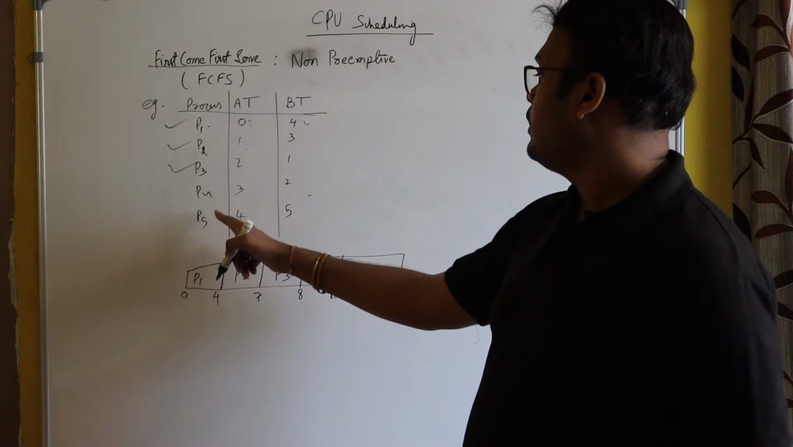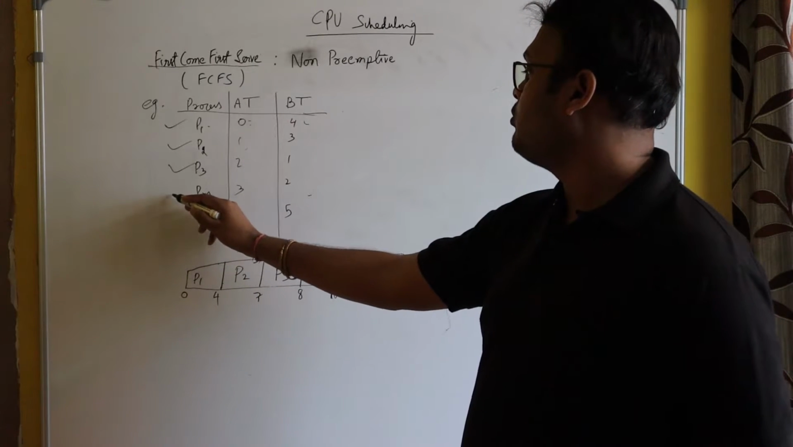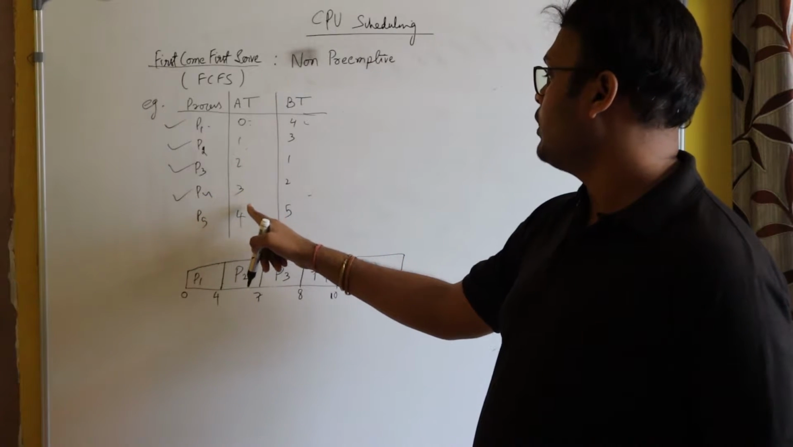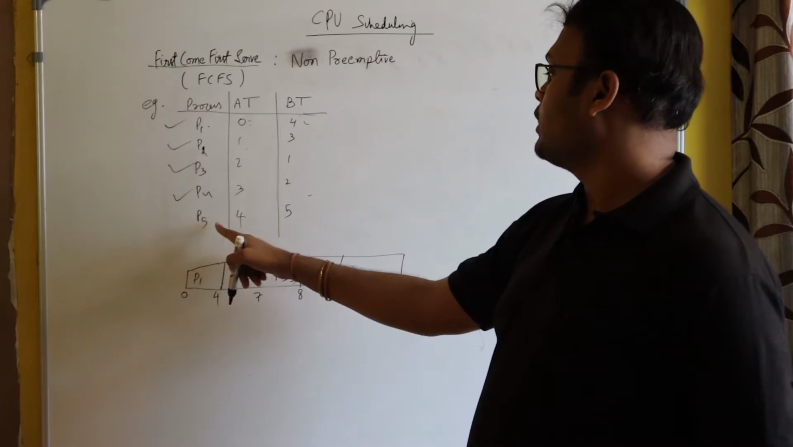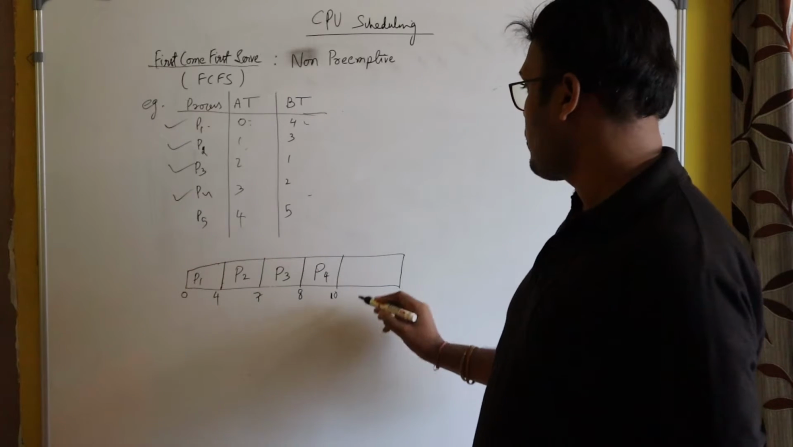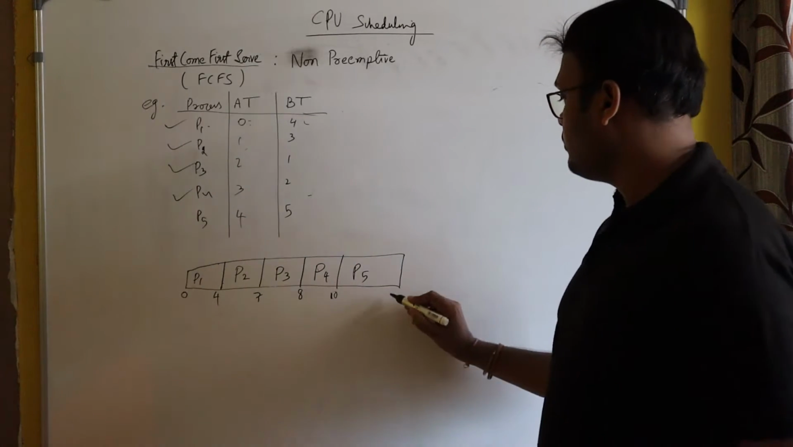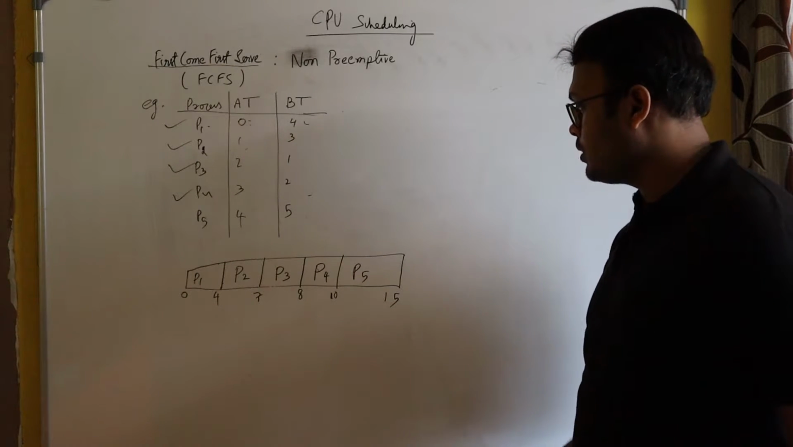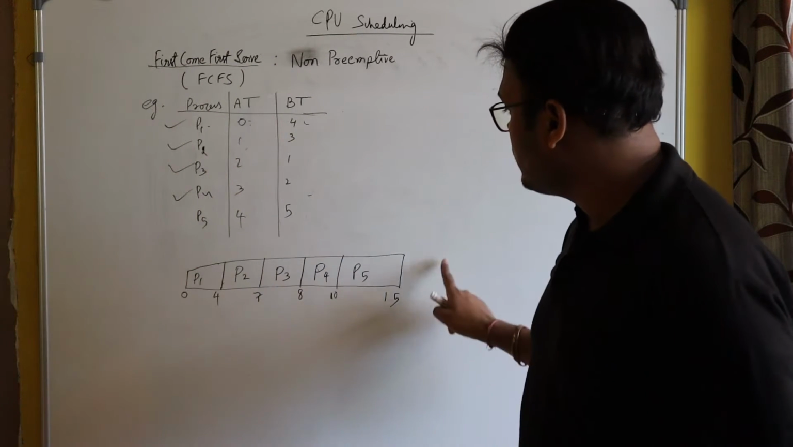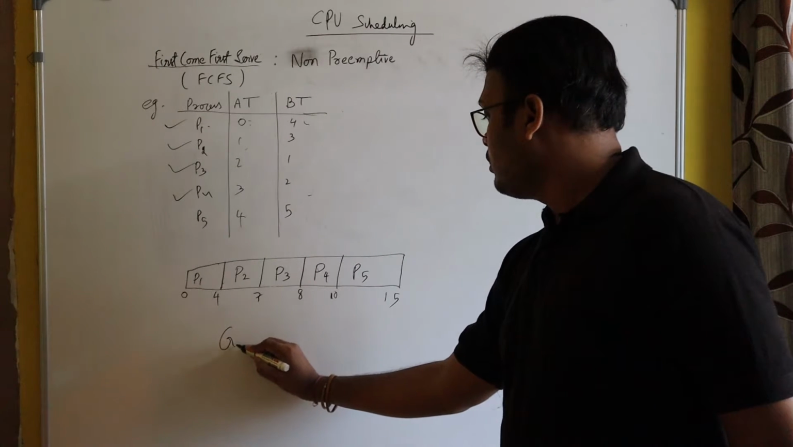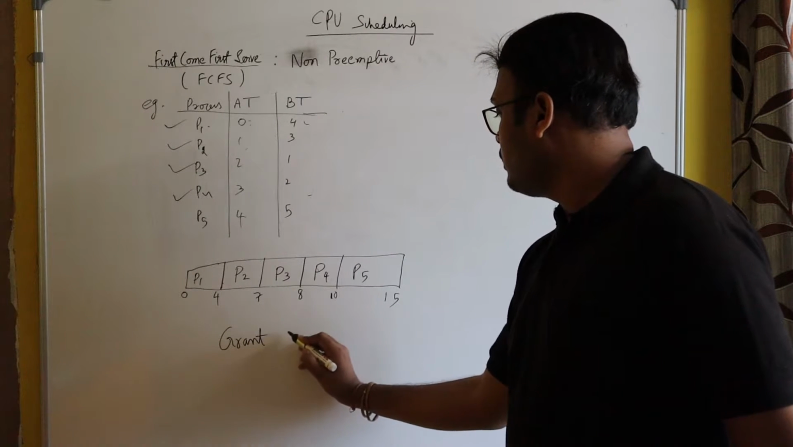And at the end, after P4, which process arrived? P4 is also finished. After P4, which process arrived? After 3 seconds, you can see there is 4 seconds. And 4 seconds corresponds to P5. So here it will be P5, and P5 will run for 5 seconds. It means 15 seconds. So this representation is called a Gantt chart.